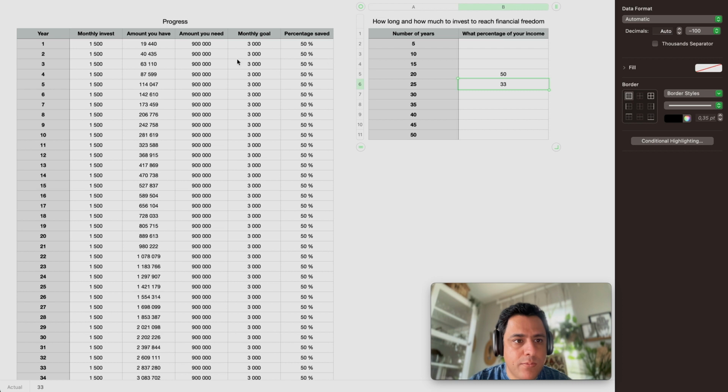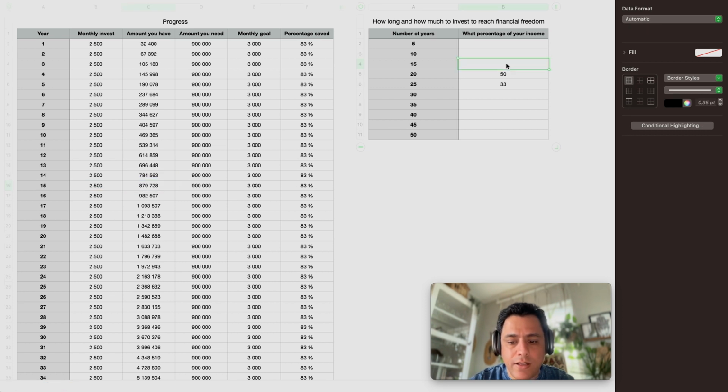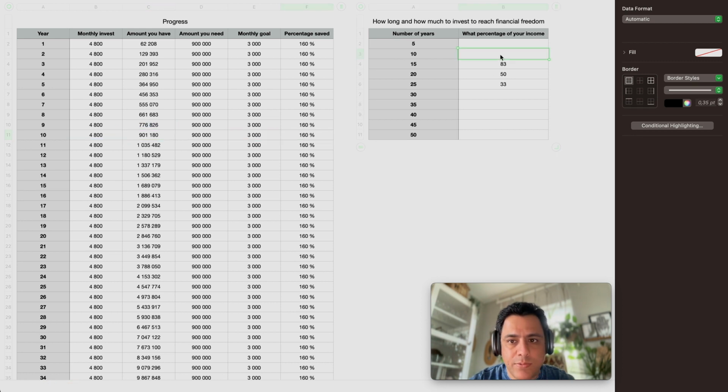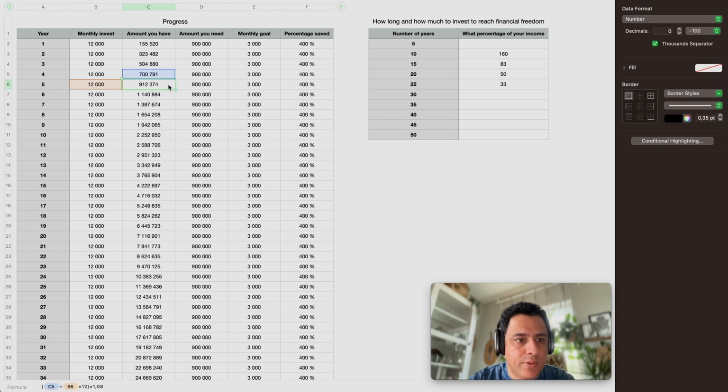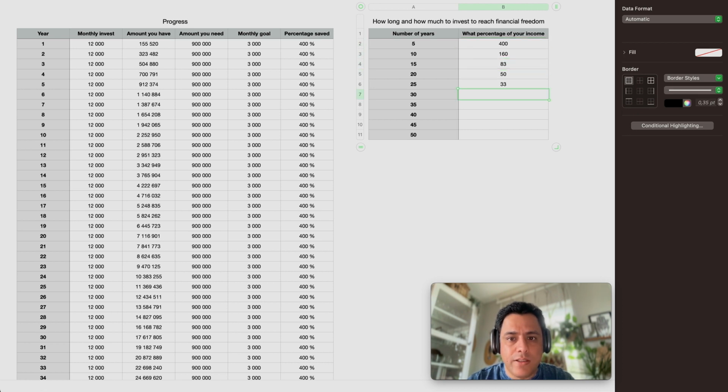Let's increase it even more. So if we increase it to 2,500, we can reach our financial goal in 15 years, that's 83% of our monthly income. And to be able to do it in 10 years, you need 160%. And to be able to do it in 5 years, you need 400% of your income. It's obviously not possible to do more investment than your monthly income, but at least now you know how much you need to invest. So let's decrease it a little bit and see how long will it take us to